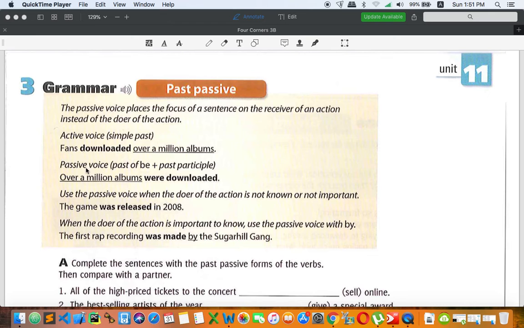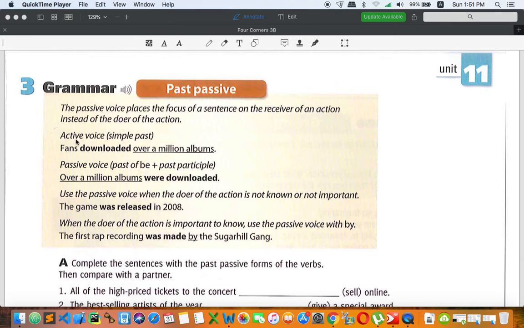As you can see right here, passive voice: passive be, past participle. The object becomes the subject when it becomes passive voice. Over a million albums, and then according to the form, passive be, were, and downloaded. Don't worry, I will go further into this form, but I just want you to know that in the active we use the object here, and in the passive we focus on the object. The object in the active means nothing, or let's say it is the receiver.